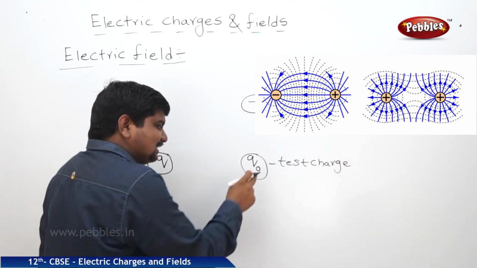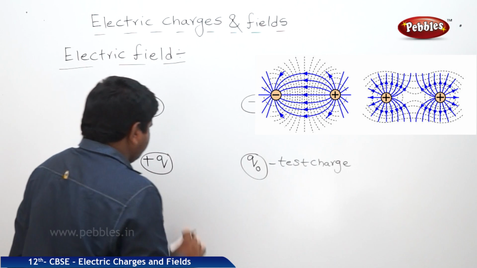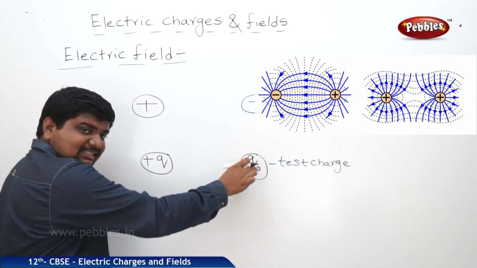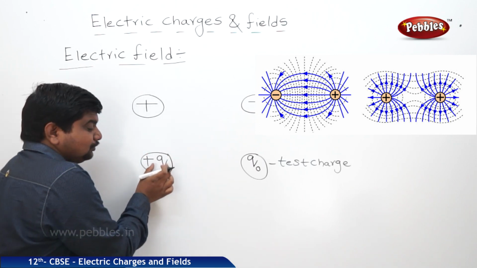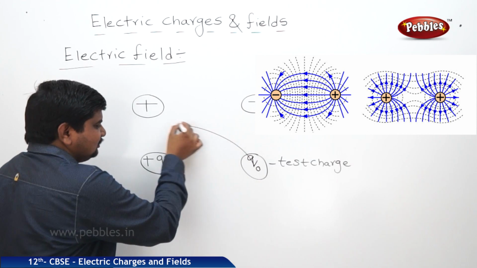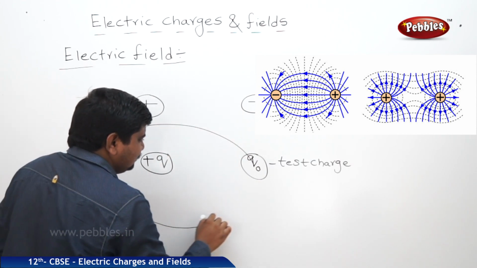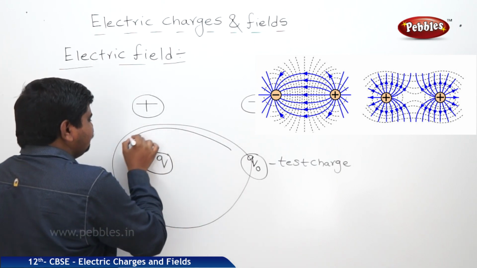The magnitude of the test charge is less than the applied charge or original charge. So this test charge is experiencing a force of attraction or repulsion due to this original charge. The space which covers the region from the applied charge to the test charge is called electric field.